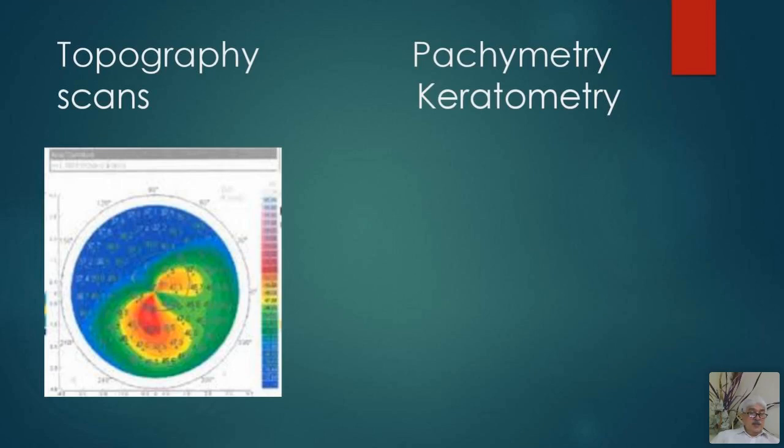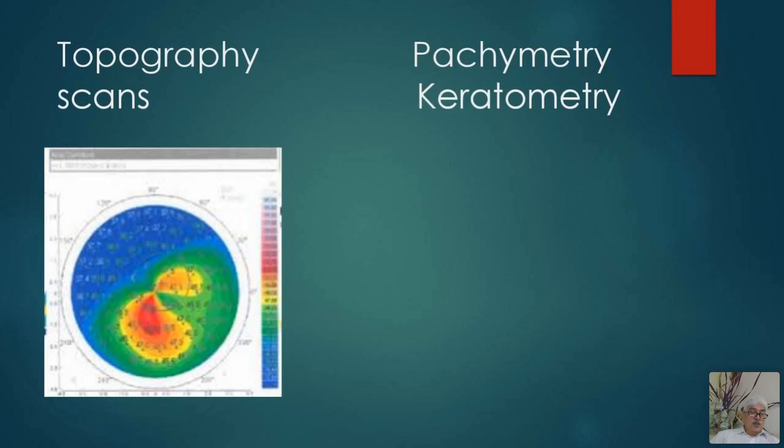Actually, this color coding tells you this red area and this yellow area. This red area is having the maximum curvature. This is having minimum curvature. That means this area is having abnormal curvature, and this is in the normal range.